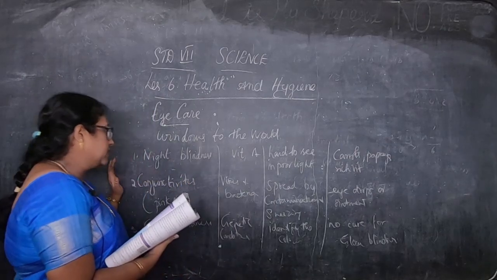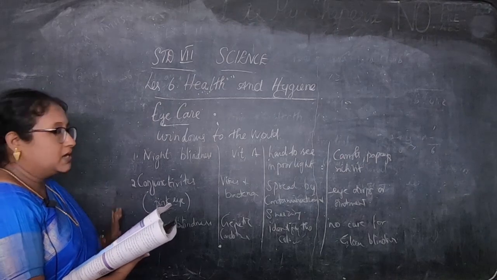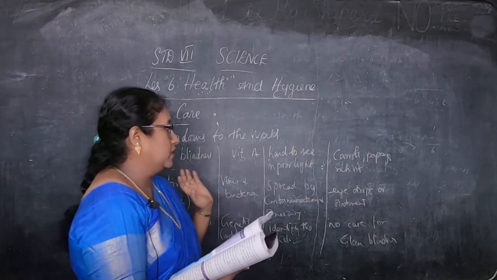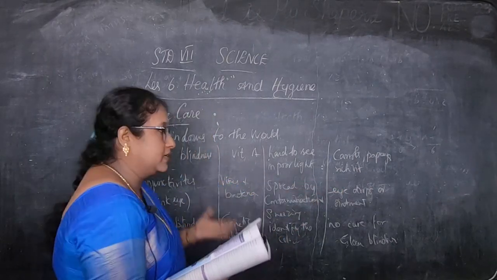So, what are the diseases affecting the children? Night blindness, conjunctivitis, and color blindness. Night blindness is due to lack of vitamin A, making it hard to see in poor light, and the remedy is to eat vitamin-rich foods like carrots and papaya.